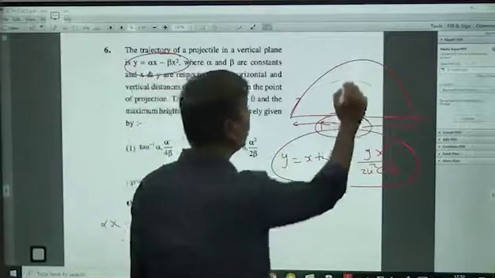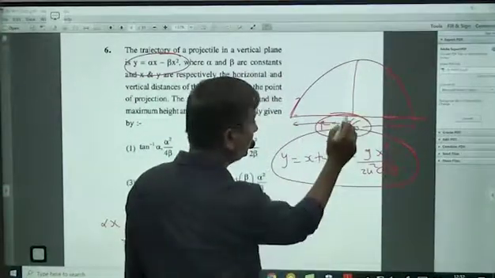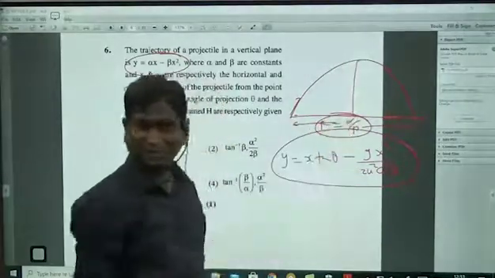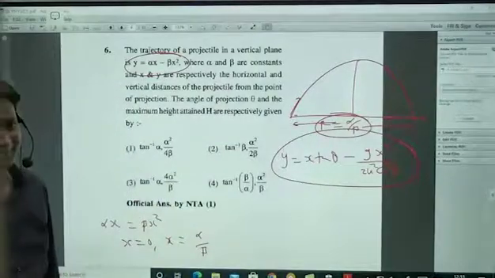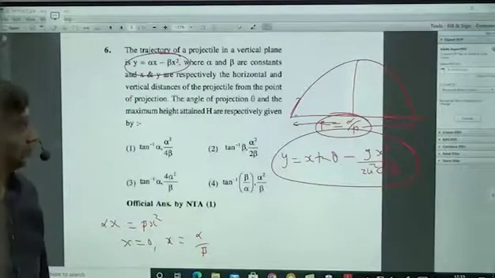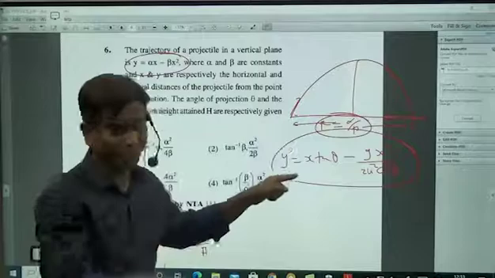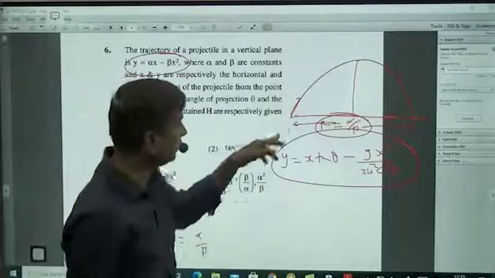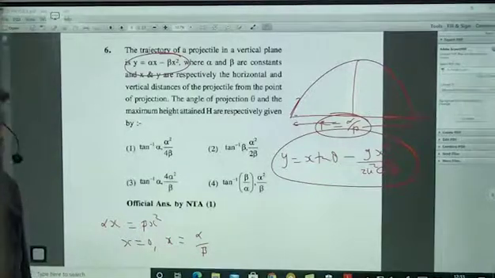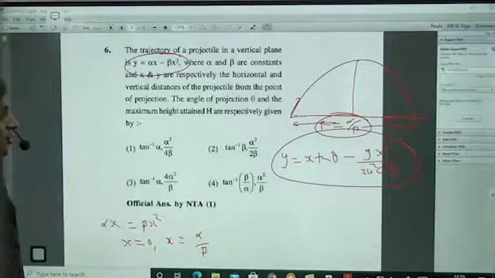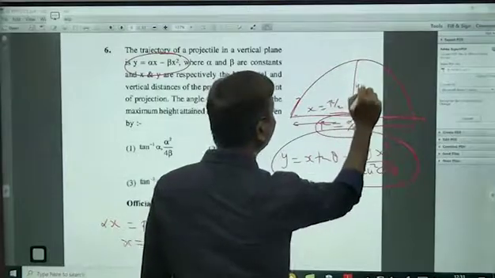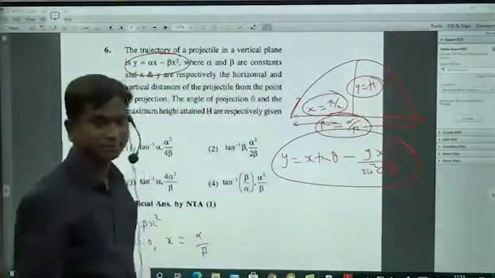If you directly want the maximum height, put x equal to R by 2, means alpha by 2 beta. If you put alpha by 2 beta in place of x, you will get the y value. Y value means h, maximum height only. Clearly you will get maximum height. And if you want the angle of projection, then you can differentiate, dy by dx, you will get the slope, and the slope at x equal to 0, the slope at the starting point, the tangent of the velocity direction, is equal to tan theta. Like that also you can do. That is for theta, and this is for h max. So these are the two ways we can get. When x equal to R by 2, you will get y is equal to h. This is the way you can make it.